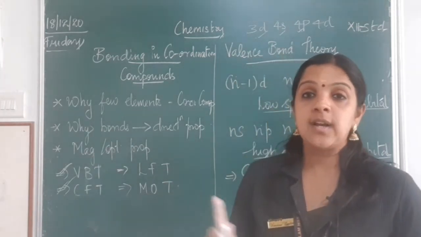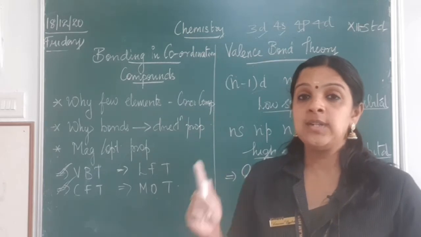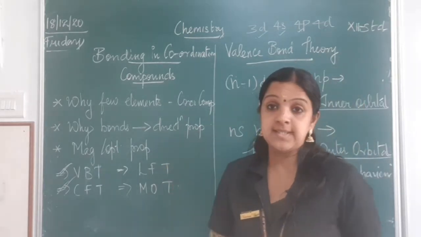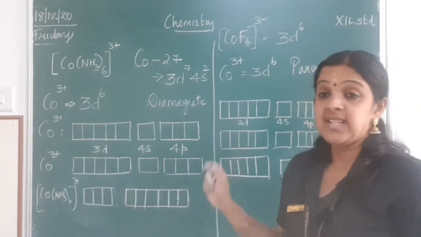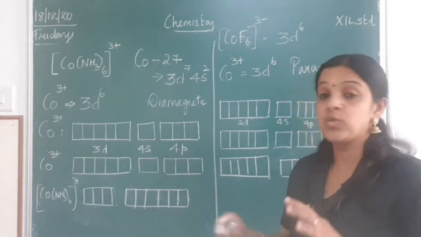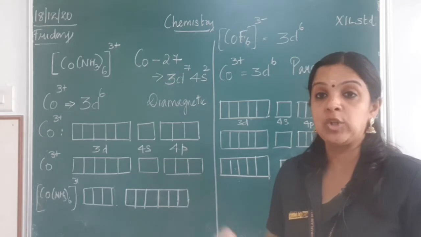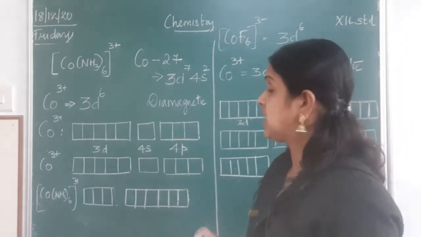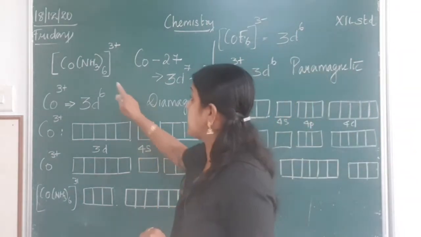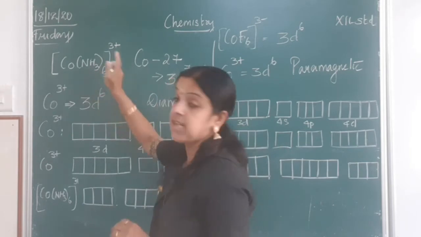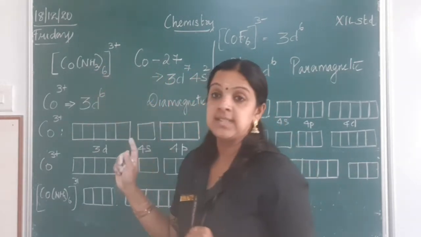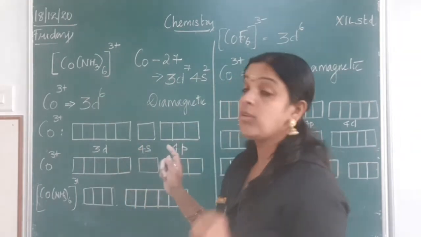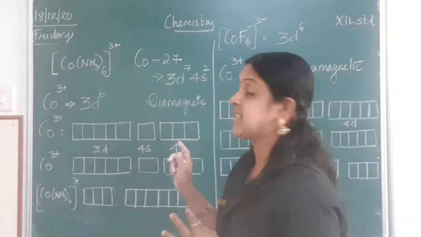So, let us work out 2-3 examples to learn more about VBT. We shall learn about writing the valence bond theory using inner orbital and outer orbital complexes. Now, how do we do it? Let us take an example where hexaammine cobalt(III) complex is there, where the oxidation state of cobalt is +3, and we know the atomic number of cobalt is 27.